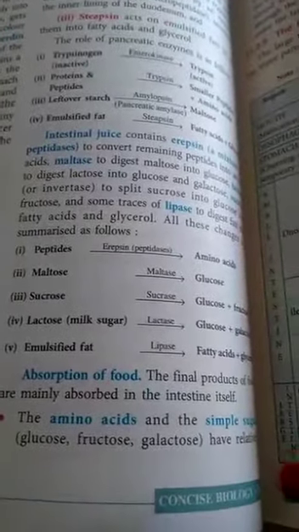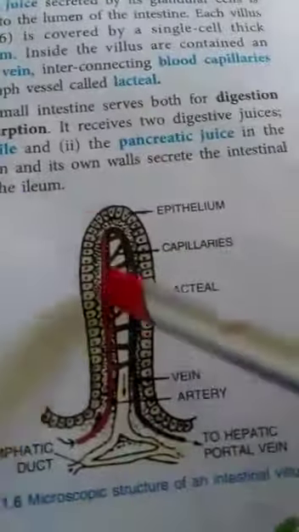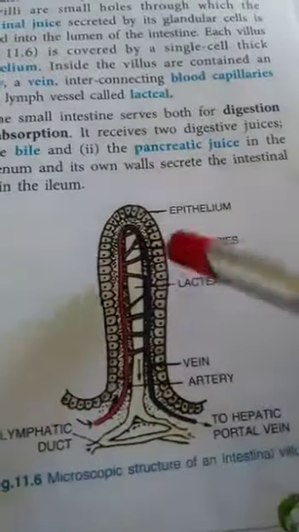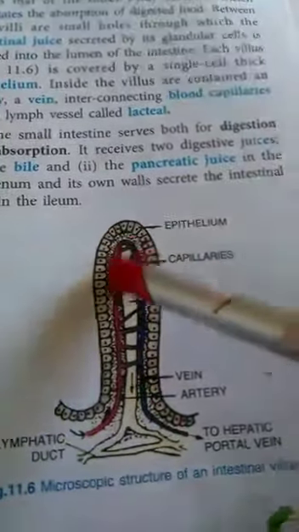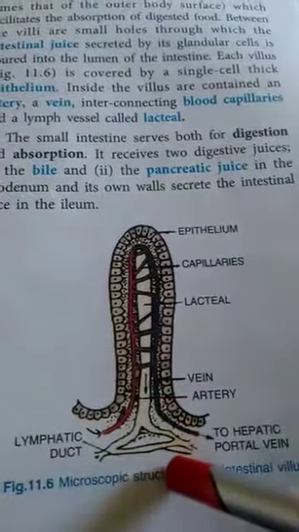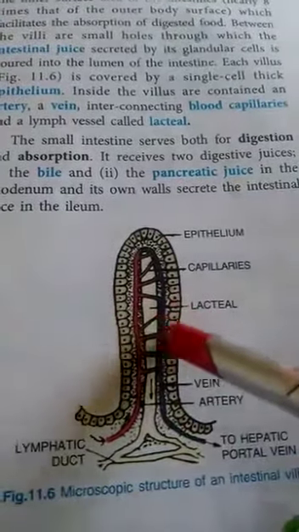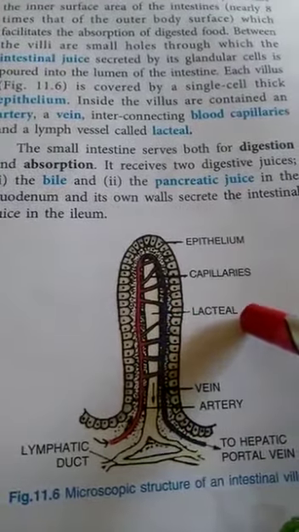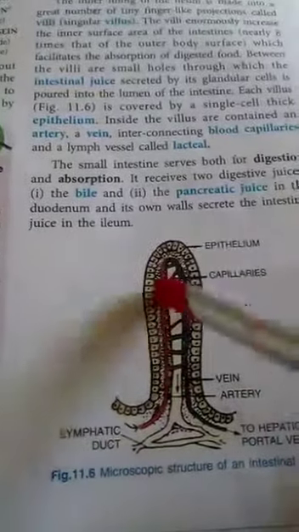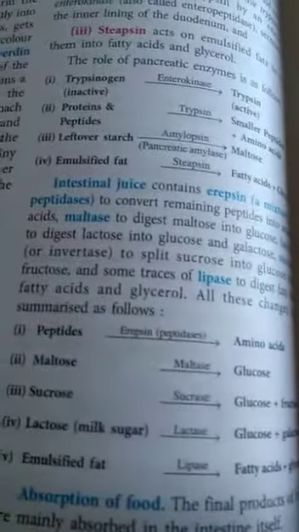The small intestine has finger-like projections which are called villi. These villi have blood capillaries and lymphatic capillaries in them. Lymphatic capillaries are called lacteals. These help in the absorption of digested food.